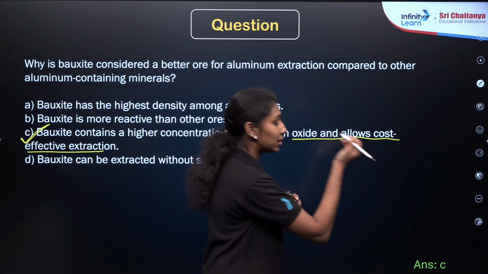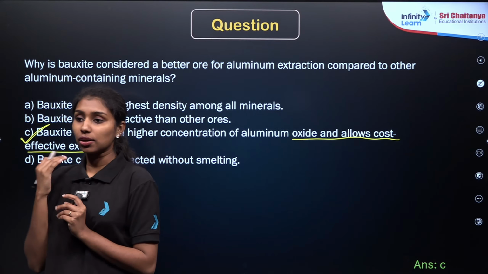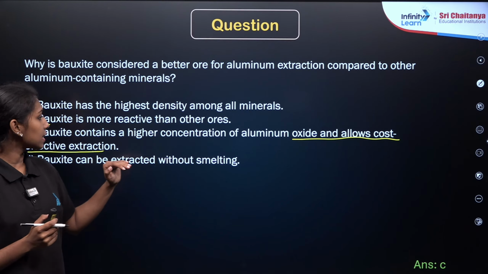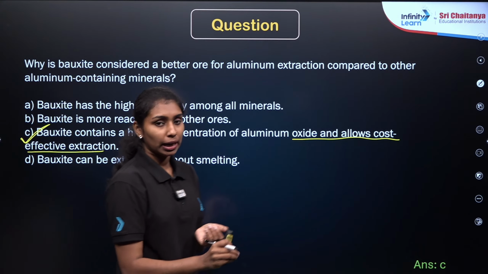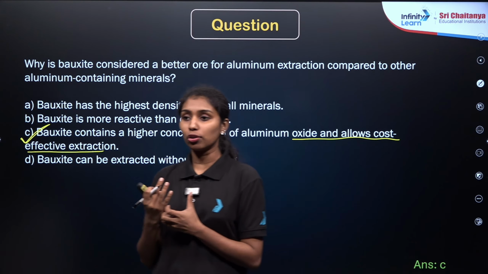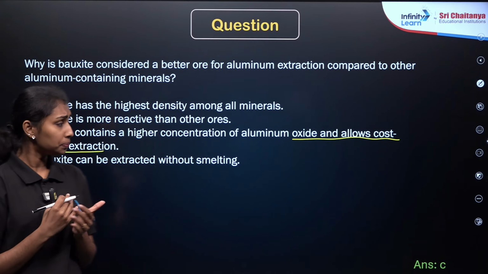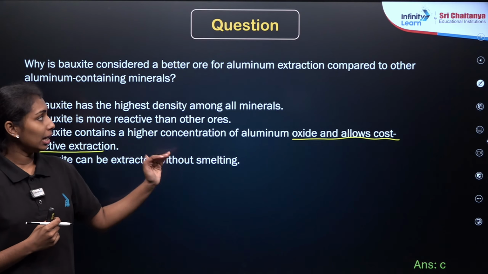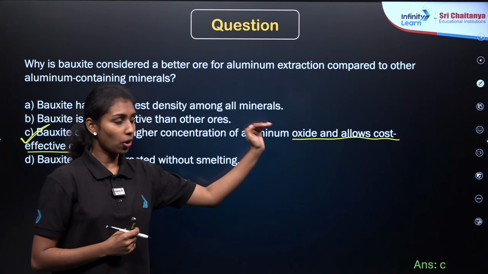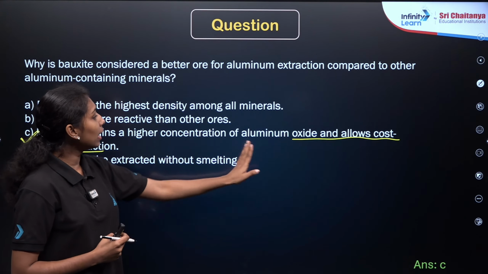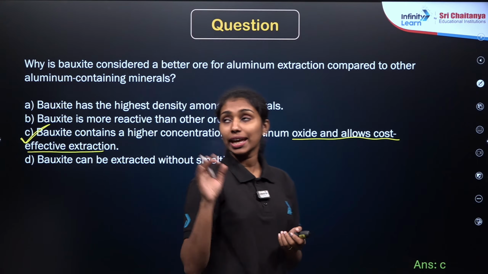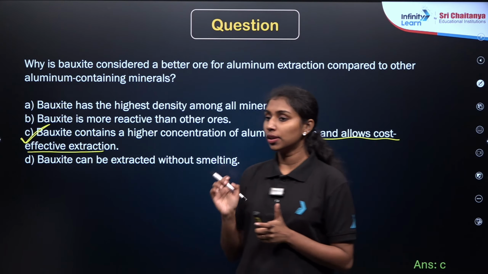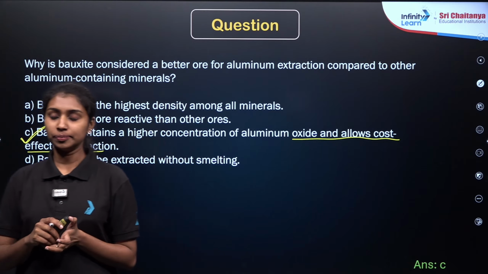Yes, option C is the correct answer, right? All minerals are not ores. Some minerals are ores in which they contain a maximum amount of the element. For example, in the case of bauxite, it has the maximum concentration of aluminum oxide. That's why we use bauxite as one of the ores for the extraction of aluminum. Okay, I hope you understand.